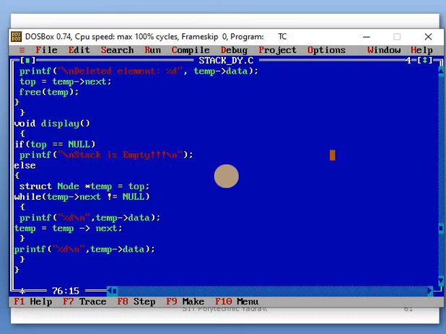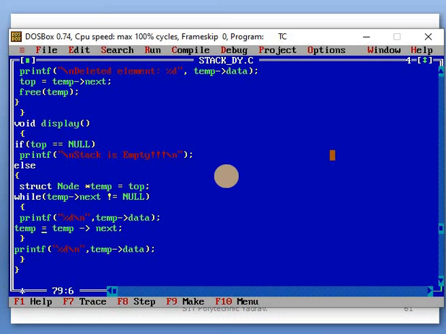It means that temp's next is not null, so the elements point to the next element, and for the topmost element, its next pointer is null, because no extra elements are added above it. Clear? Checking not equal to null means that a next element address is stored in that pointer.